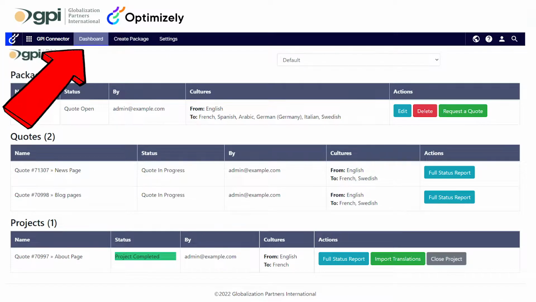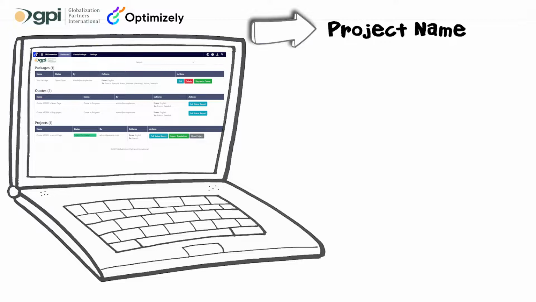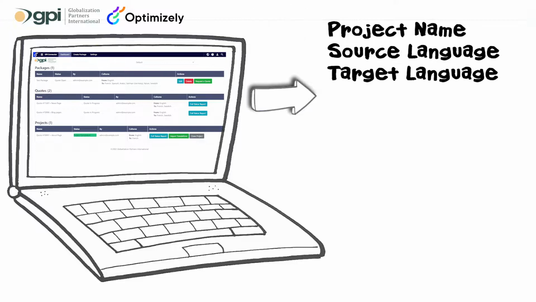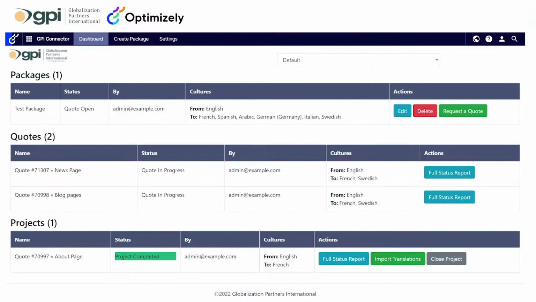By using the connector dashboard, users can manage their translation workflows. Optimizely content can be exported easily from the connector dashboard. A package includes the project name, source and target languages, and the pages, blocks, and catalogs. The content selection process is straightforward.